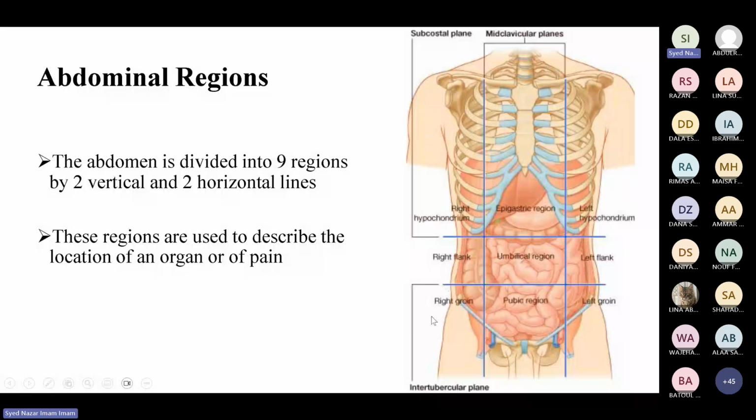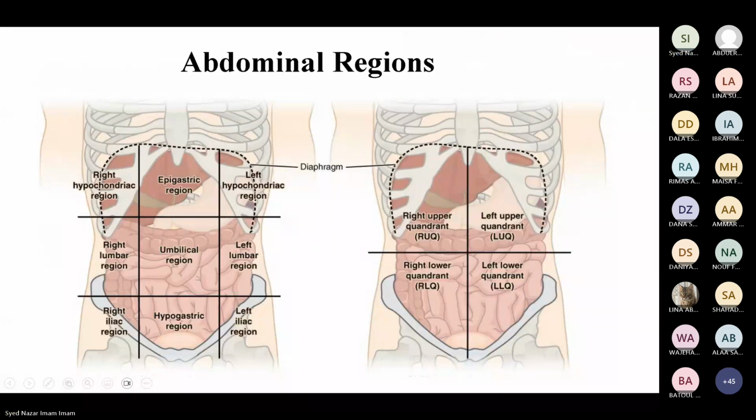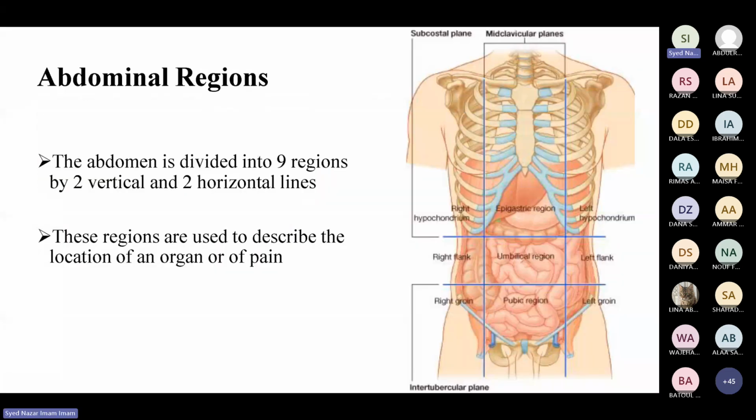So now you can see here, these are 2 vertical and these are 2 horizontal lines, and with these lines we have 9 different regions. In the center, we have the umbilical region. Below this, we have the pubic region, and above this is the epigastric region. Now, to the right of the epigastric, we have the hypochondrium region: the right hypochondrium here and the left hypochondrium. Similarly, on the right and left sides of the umbilicus, we have the right flank and the left flank. And then we have the right groin and the left groin.